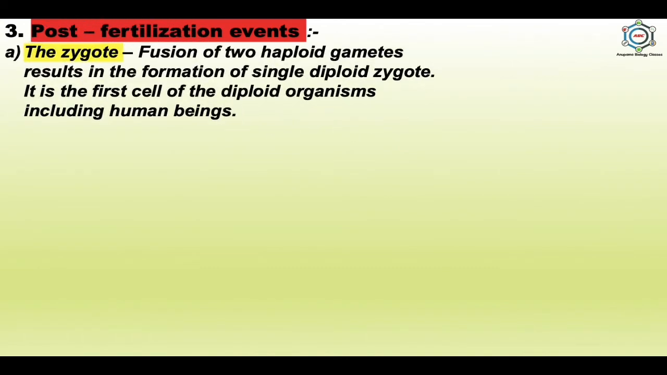Now, the post-fertilization events. Here, the events which occur during the sexual reproduction after the fusion of gametes are known as post-fertilization events, in which the first one is the zygote. Here, the fusion of two haploid gametes results in the formation of a single diploid zygote. It is the first cell of the diploid organism, including human beings.